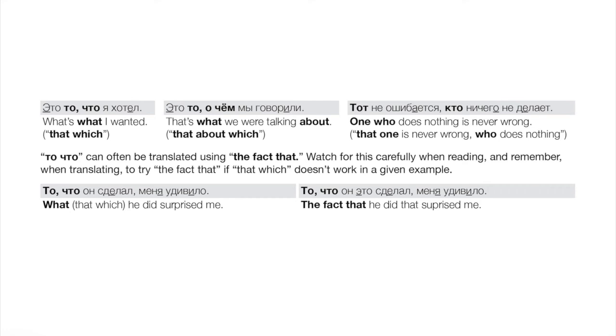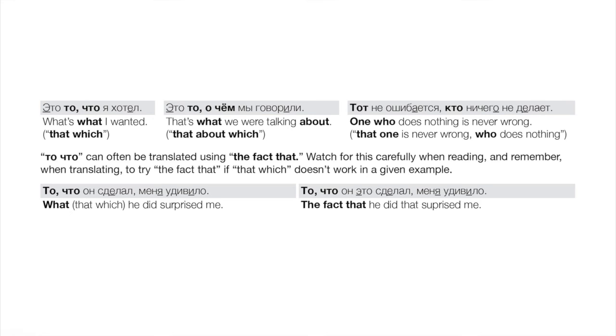Now look at this other example. То, что он это сделал, меня удивило. Let's just try to translate with "that which." That which he this did surprised me. That doesn't sound quite right. So let's try our fallback option: the fact that he did that surprised me. And that makes perfect sense. То, что он это сделал, меня удивило.